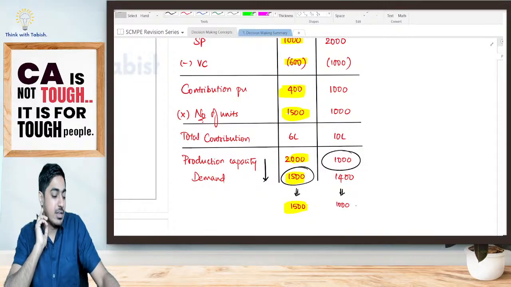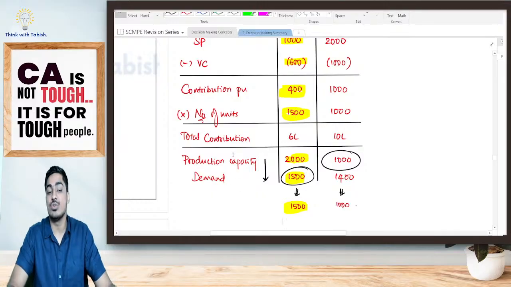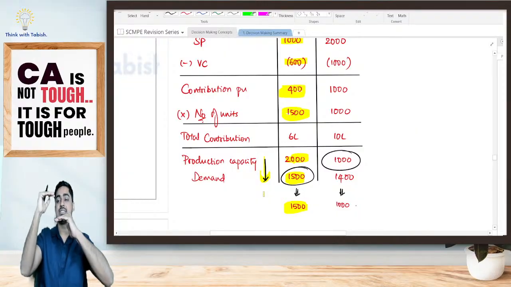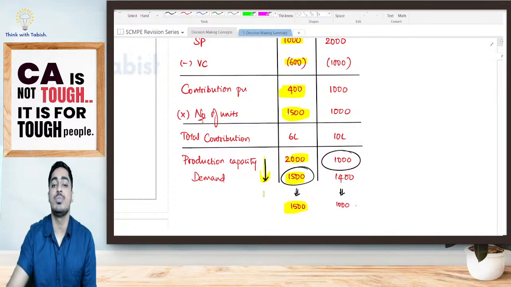Is it clear, everyone? So the number of units produced and sold is going to be the lower of my production capacity or demand. Is it clear? How much demand is there? How much capacity is there? The lower of that only I'll be in a position to produce and sell.